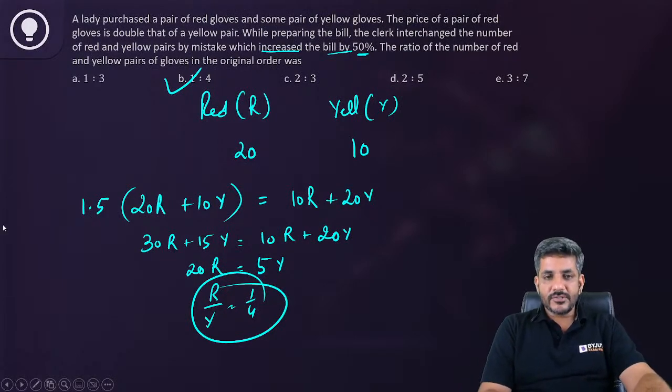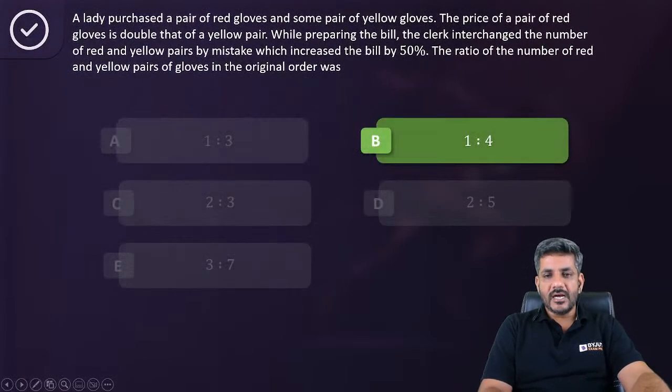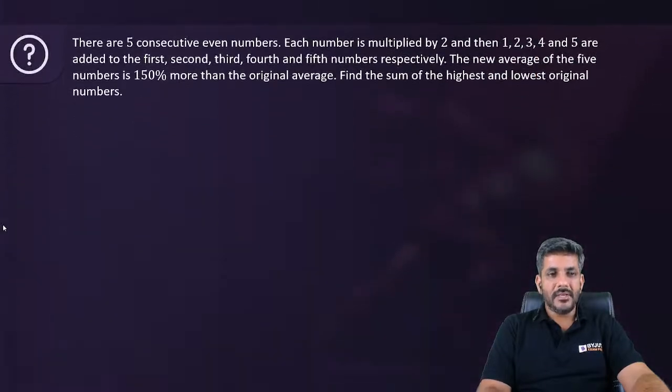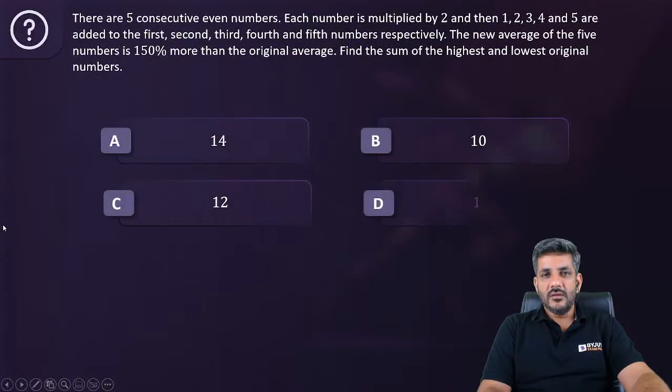I'm sure all of you understood the solution here. It was a simple one. The answer is option B, 1 is to 4. We will move on to the next question from here. That is the next question based upon what it is, averages.